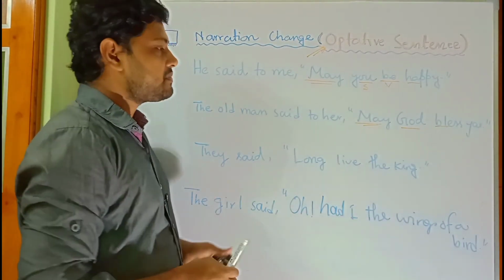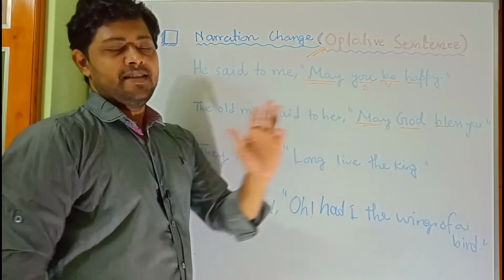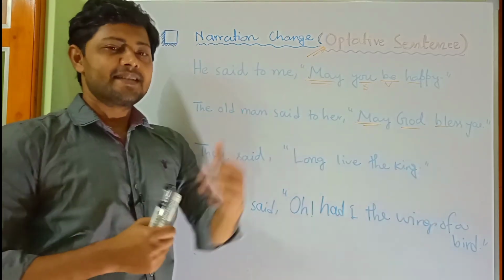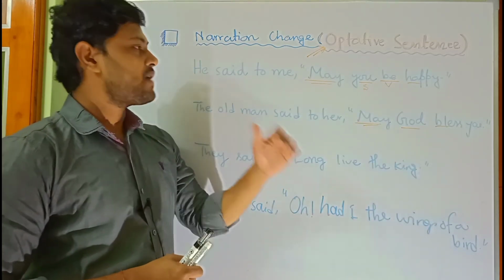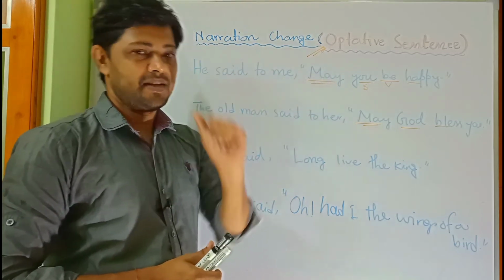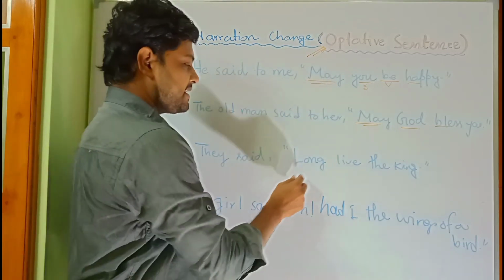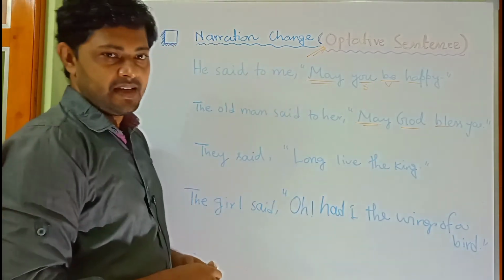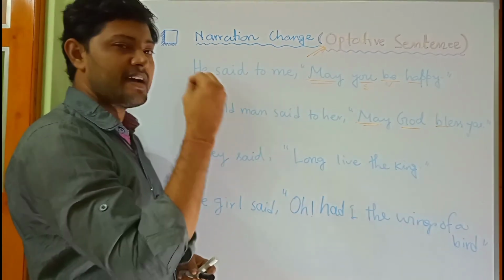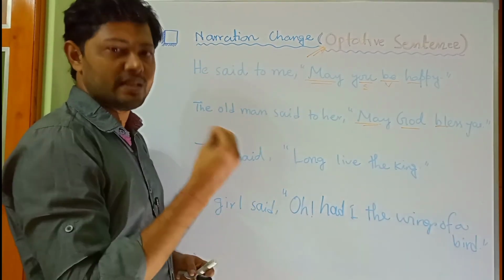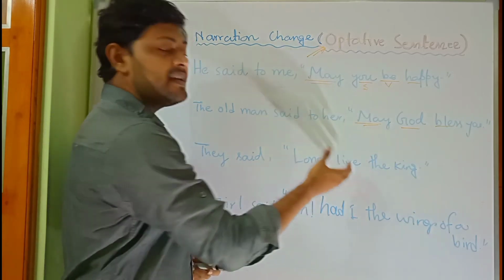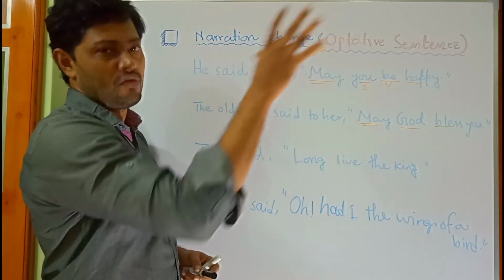Got it? But there are few other examples where you may not find the modal verb may at the beginning. For example, look at the sentence, long live the king. It also expresses a desire of the mind, a wish that the king may live long.